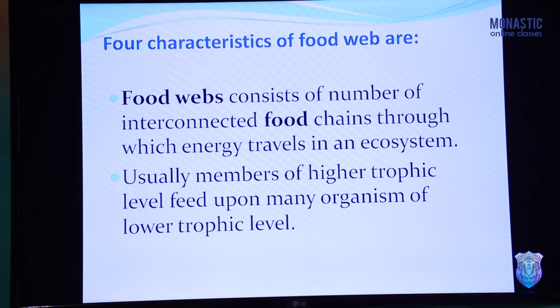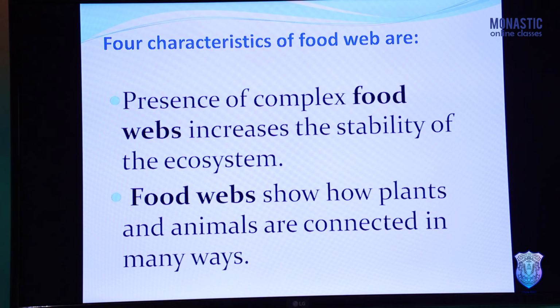Four characteristics of the food web are as follows. First, a food web consists of a number of interconnected food chains, through which energy travels in an ecosystem. Second, usually members of a higher trophic level feed upon many organisms of a lower trophic level, because any organism or animal does not feed on only one organism. So they feed upon several organisms and thus make several food chains. Now, the third characteristic feature is that the presence of complex food webs increases the stability of the ecosystem.